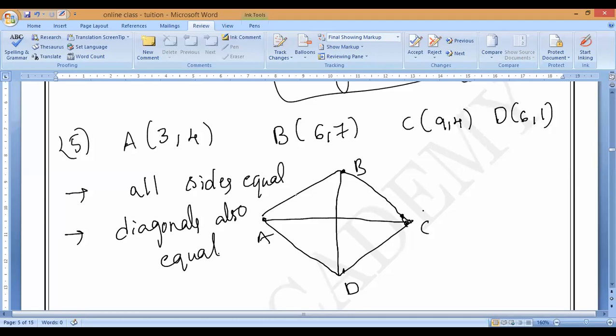First find the A to B distance. All of you solve the A to B distance.